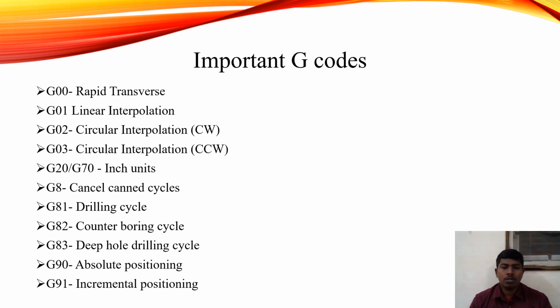G codes. G code refers to a language used to tell a machine how to move, basically. It is the geometrical code. G code determines the movement and the speed of the cutting heads.